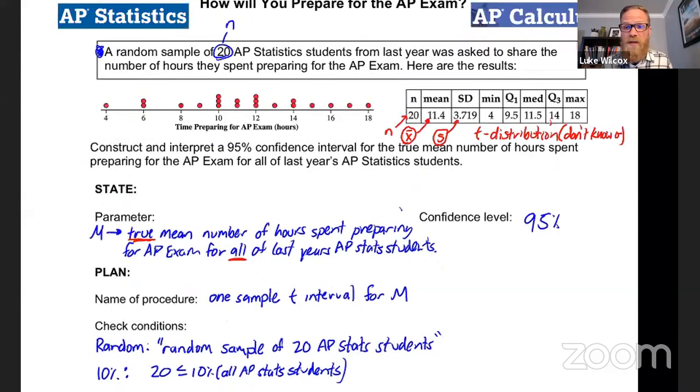So when your sample is smaller than 30, you have to look at the sample distribution to make sure that it appears like it could have come from a population distribution, which is approximately normal. So specifically, you're looking for no strong skew and no outliers, which I think we see here definitely in the dot plot.